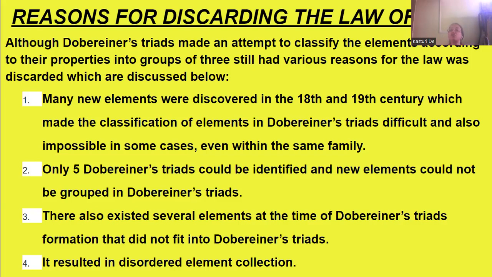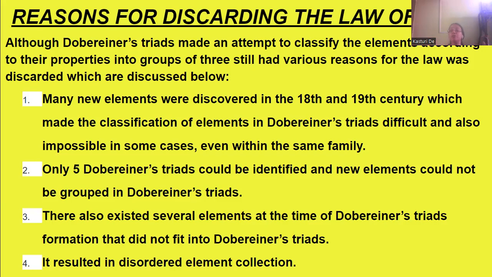Only 5 Dobereiner triads could be identified, and new elements could not be grouped into them. There also existed several elements at the time of the formation of the Dobereiner triads that did not fit into them.